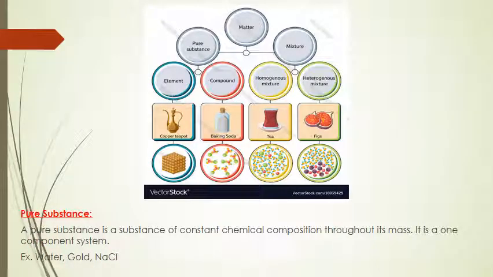So if you want to call a substance a pure substance, it should have the same chemical composition throughout its mass. Such a substance we will call a pure substance.